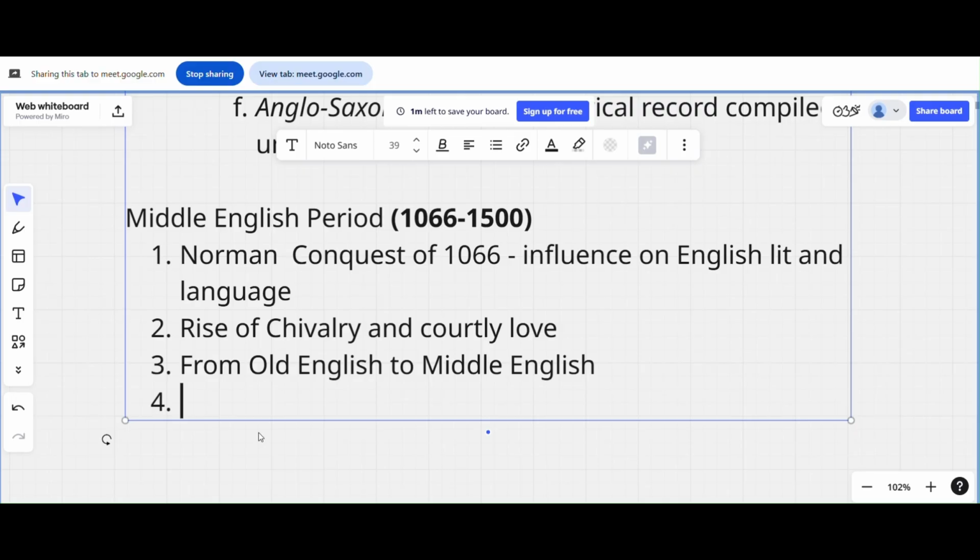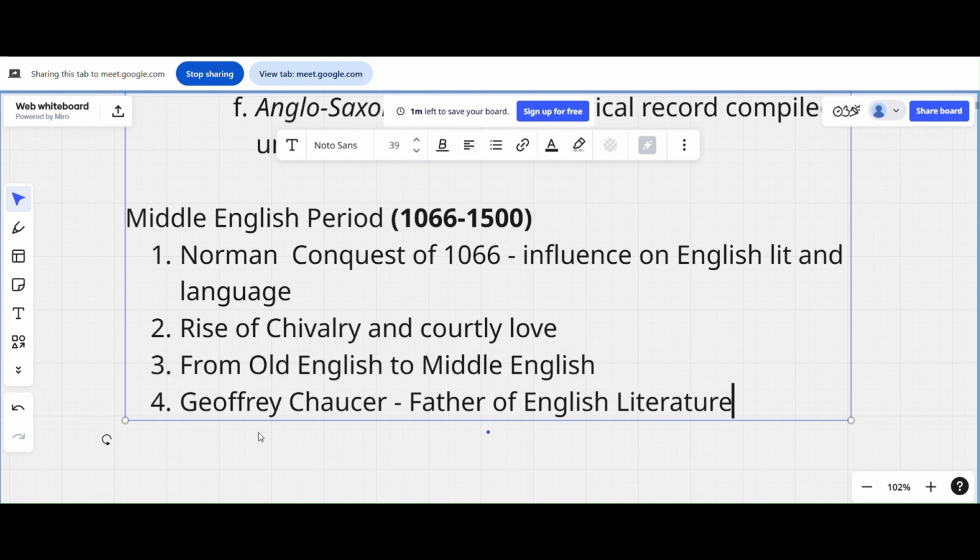So important to know, okay. I'll go step by step. And here comes Geoffrey Chaucer, okay. Geoffrey Chaucer, this guy is so important. He's called the father of English literature, okay. Why is he called the father of English literature? There's a question, okay. Geoffrey Chaucer, the father of English literature. Why is he called that?